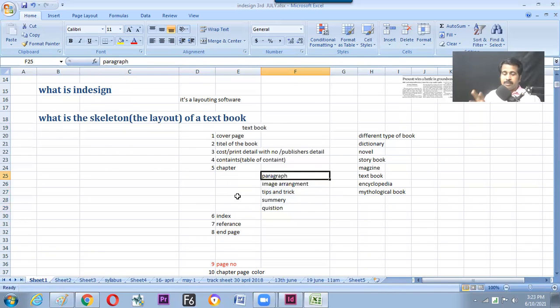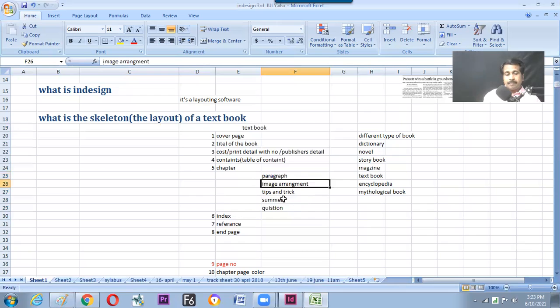In every chapter, it will remain the same. It's not like the first chapter has been written in Times Roman and the second chapter in Arial. It doesn't happen. If it happens, then it breaks the rhythm and the whole book will not be so easy to read for the reader.